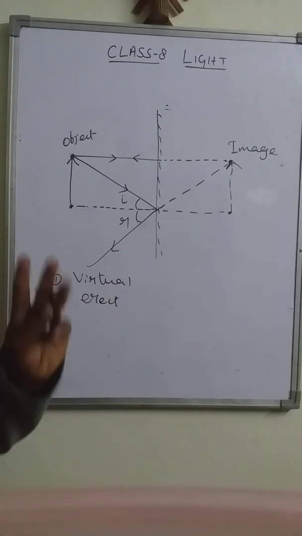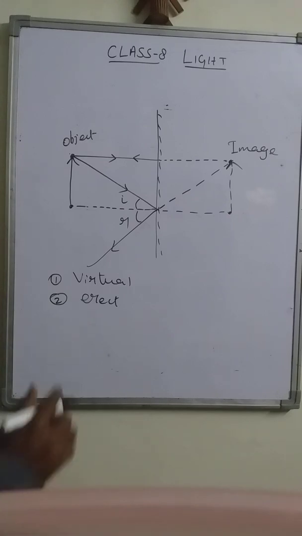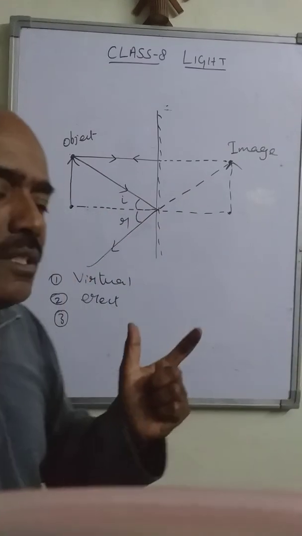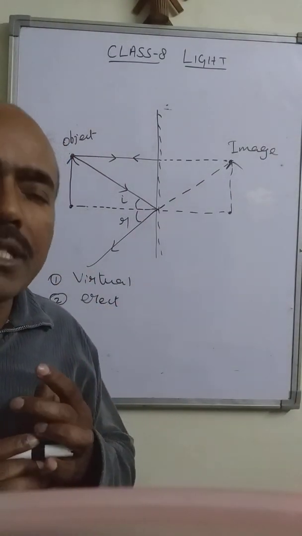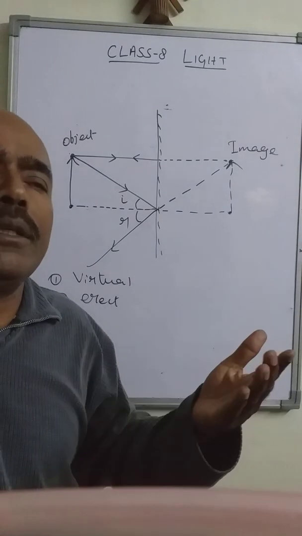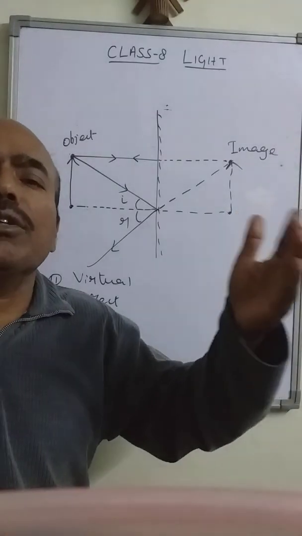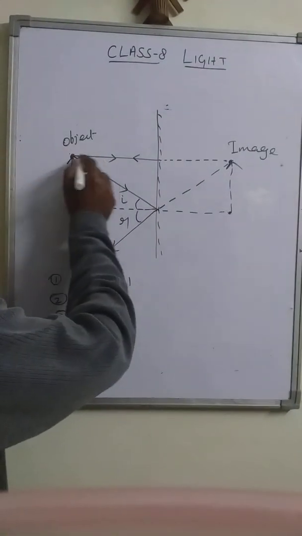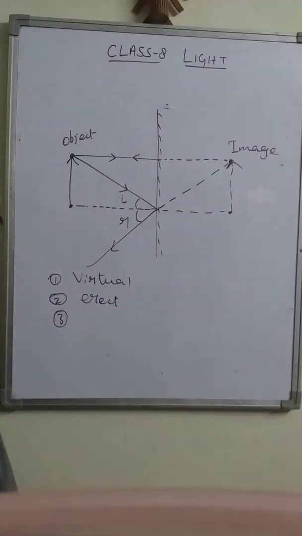Right? Then three more characteristics are also there. Three more characteristics are the distance. This is pure mathematics, and you must have studied congruent triangles in mathematics. By taking those congruent triangles, we can prove that the distance of object and distance of image are equal.